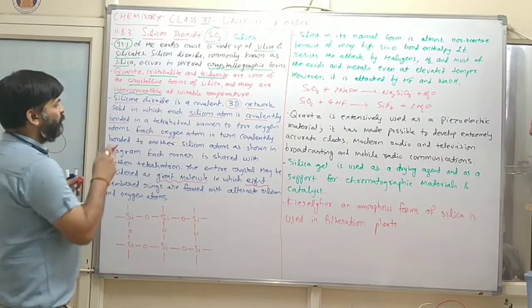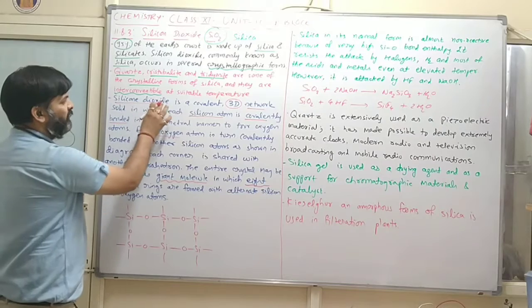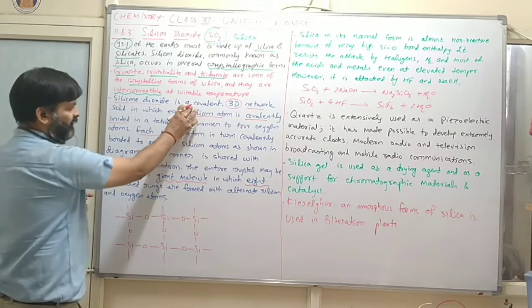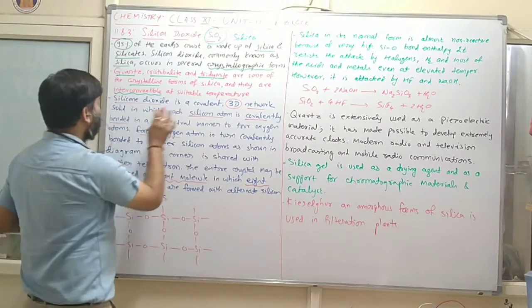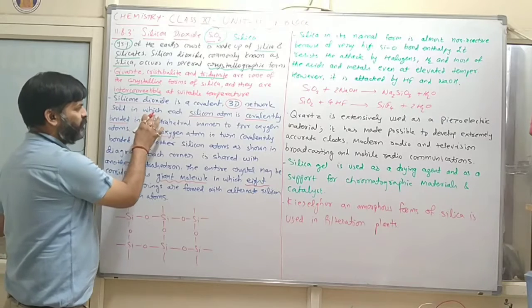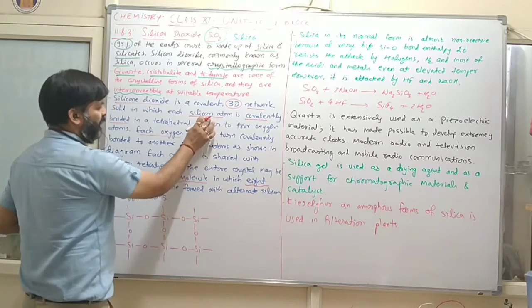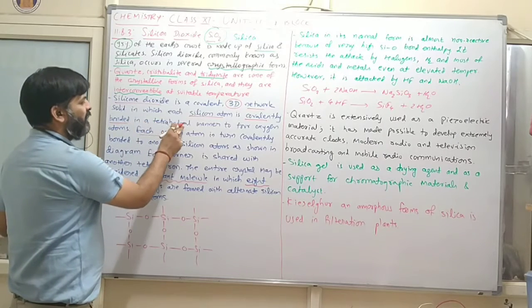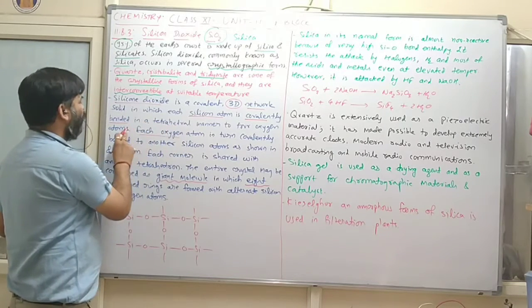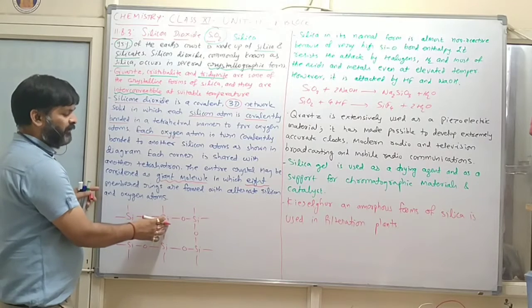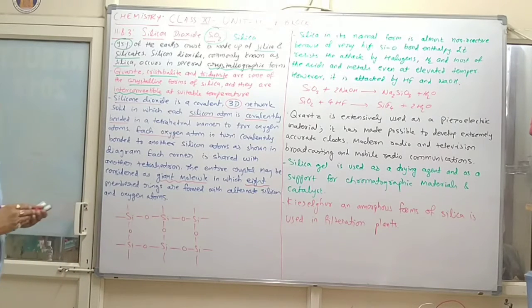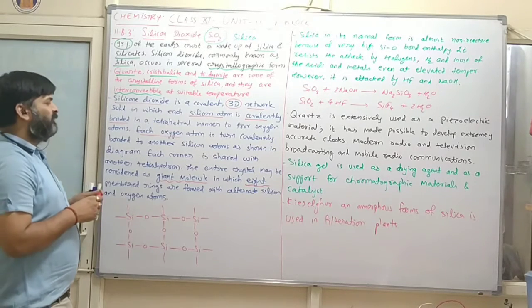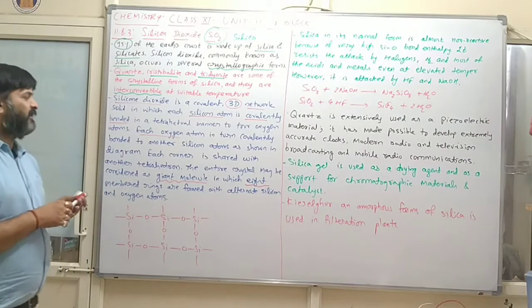Again, silicon dioxide is a covalent 3-dimensional network solid in which each silicon atom is covalently bonded in a tetrahedral manner to 4 oxygen atoms.